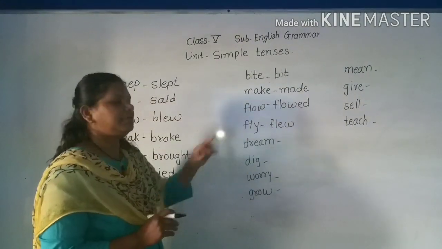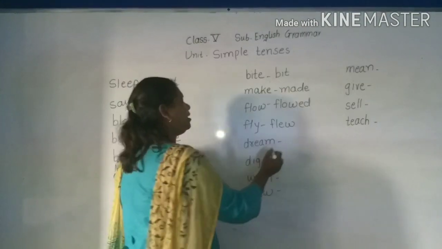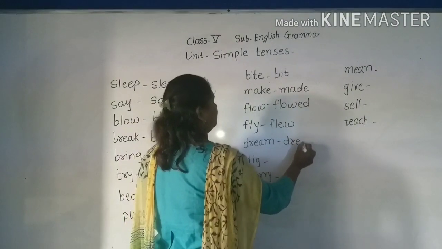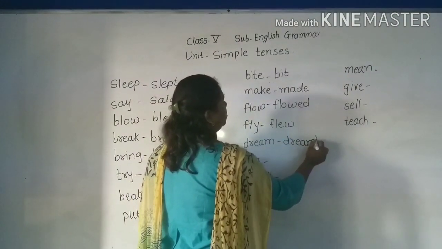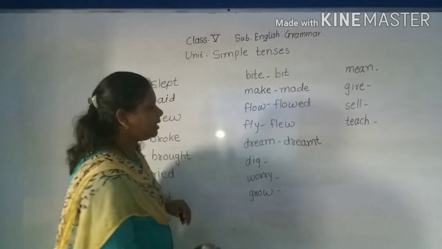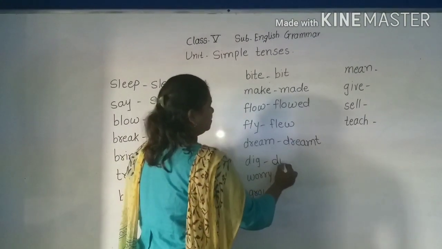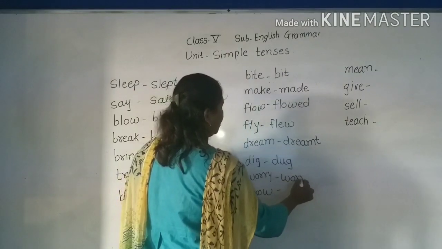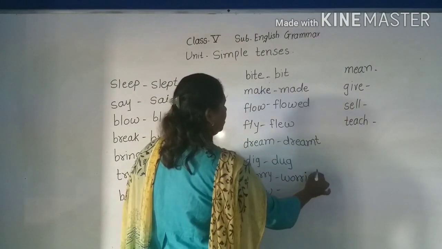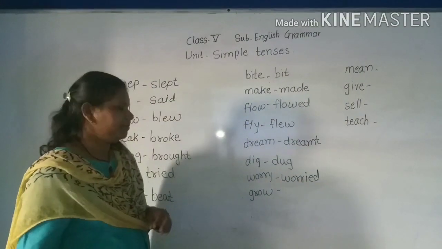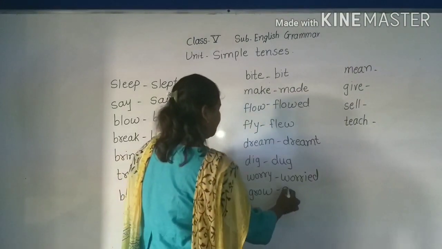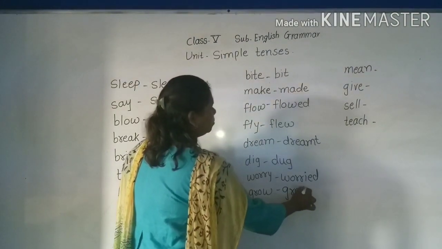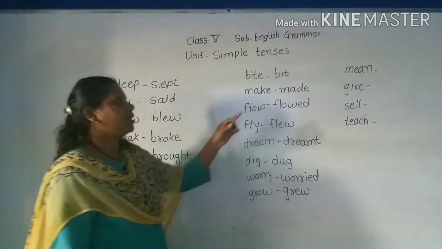The same example has been given here. Dream, dreamed or dreamt. Dig, dug. Worry, remove I and write ed, worried. Grow, grew. Yes.